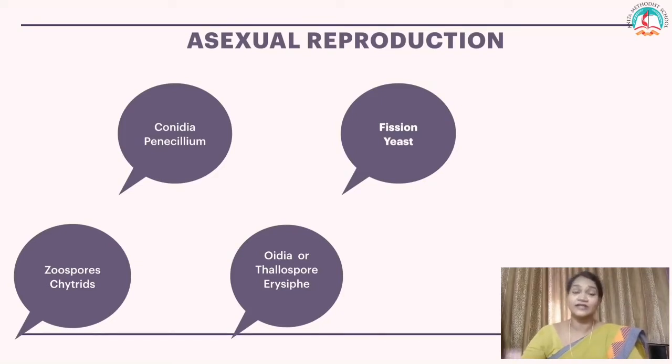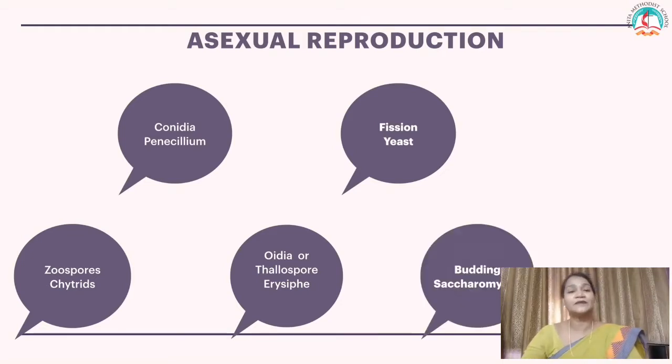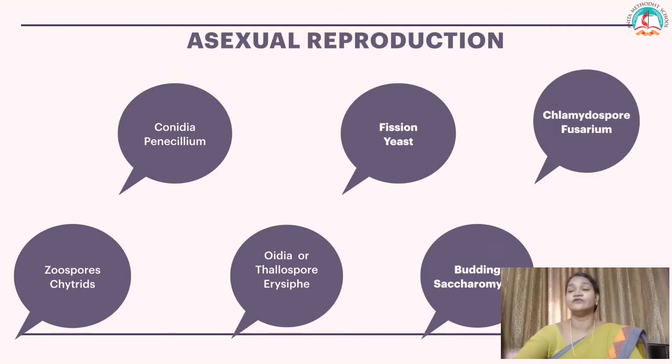Fungi can also undergo reproduction called fission. Like binary fission in bacteria, fungi such as yeasts also undergo binary fission. Budding. What is budding? A small outgrowth. Especially Saccharomyces produce a small outgrowth. This bud-like structure later falls from the mother cell and develops into a new fungus.